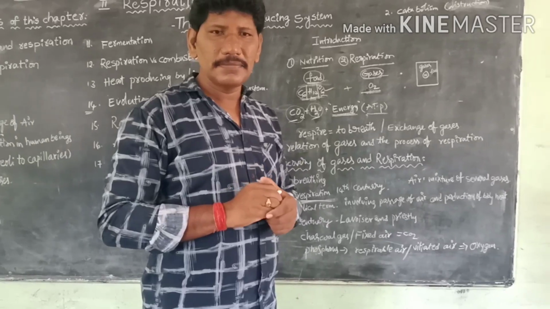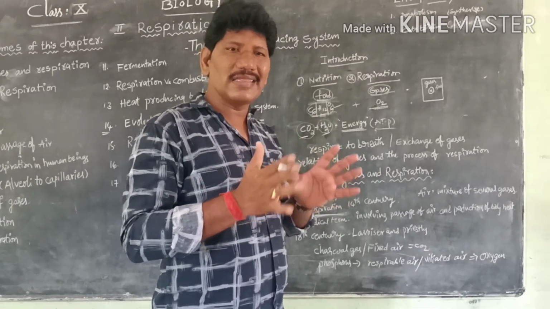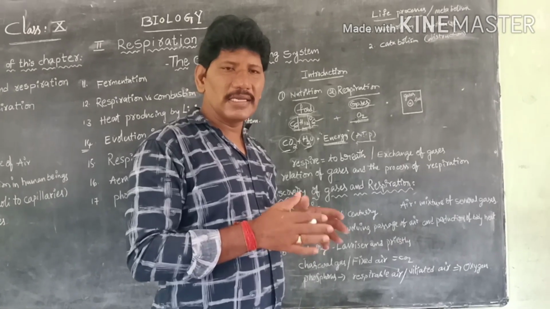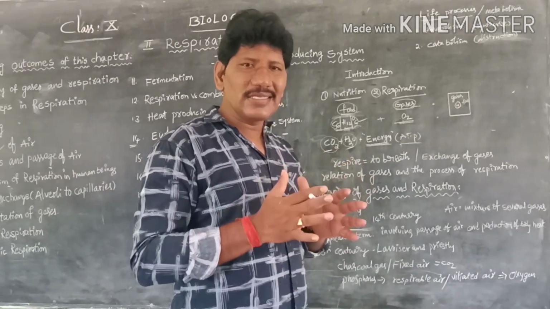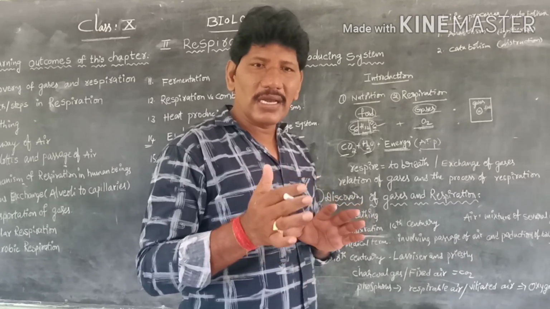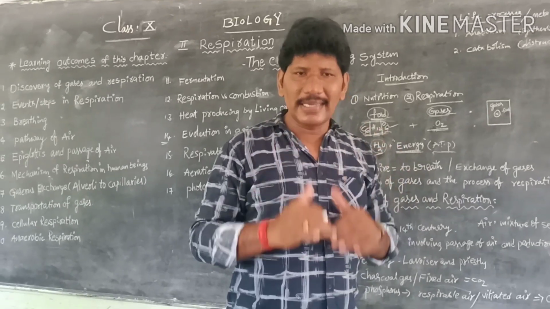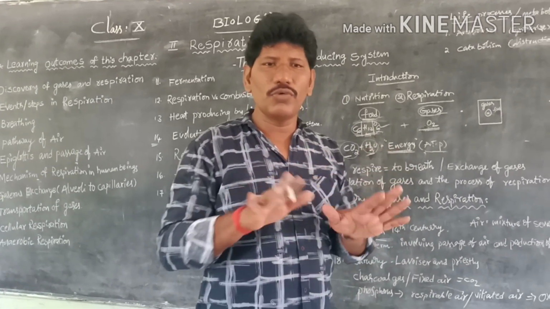This gas is very much essential for burning things. That gas he called respirable air. Later it was called violated air, meaning consumed. When it is consumed, it degrades and is completely over.